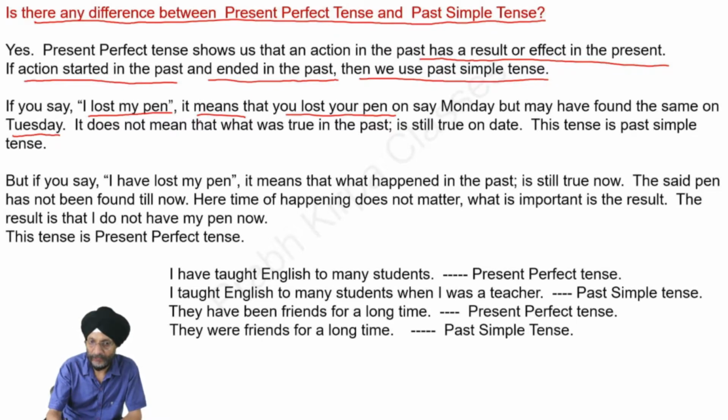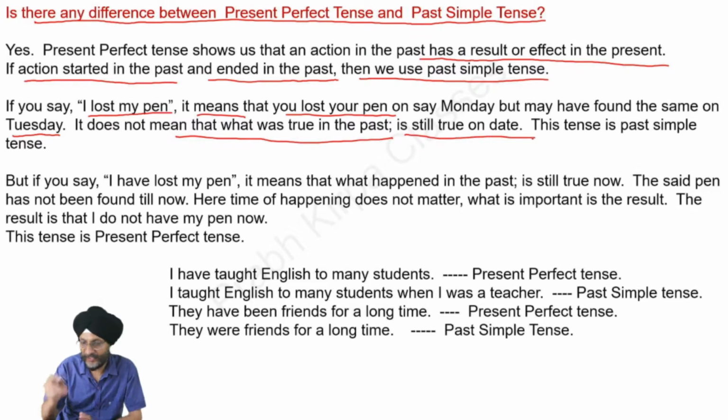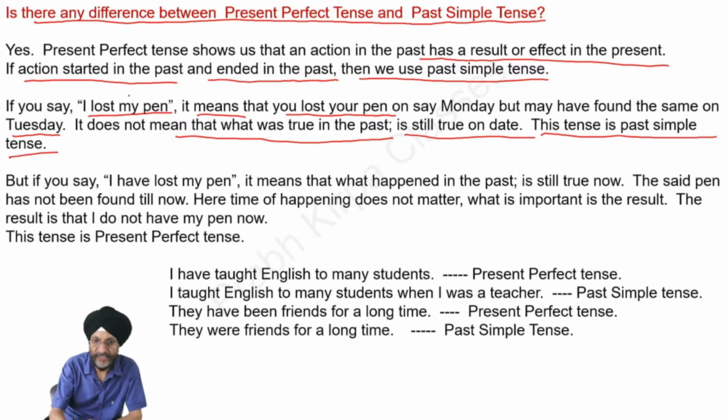It does not mean that what was true in the past is still true in the present. That thing that I had lost, the pen, is not true now, as I have found the pen. This tense is simple past tense. That is, I lost my pen is simple past tense.